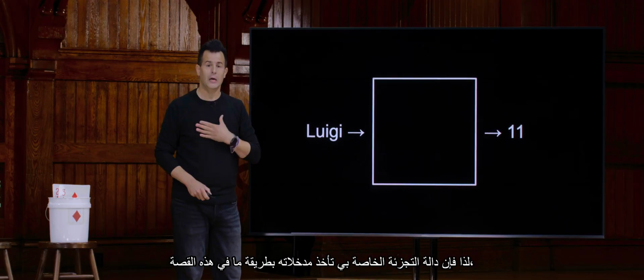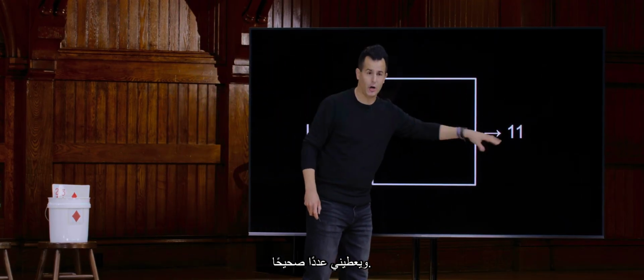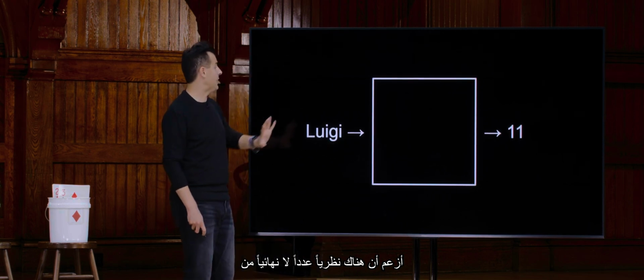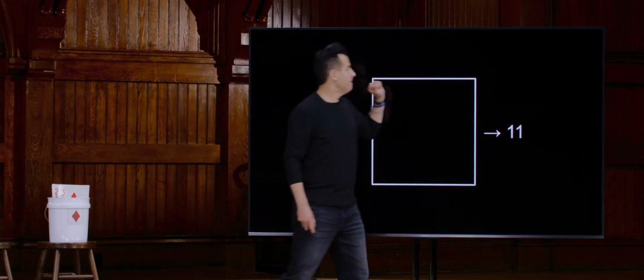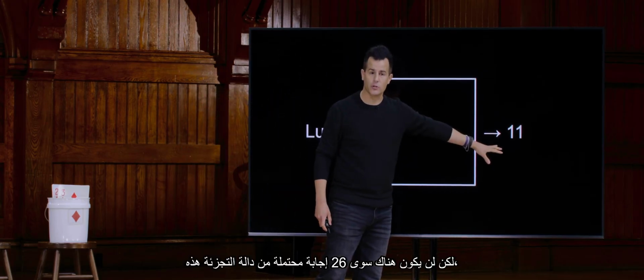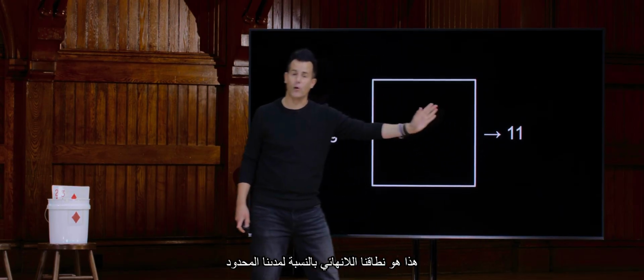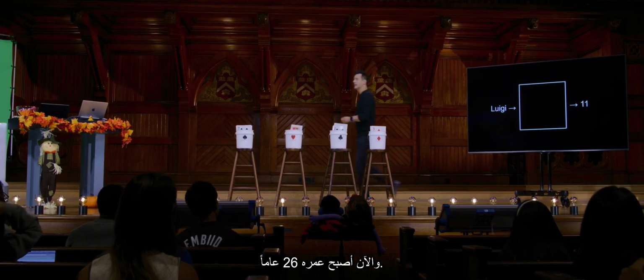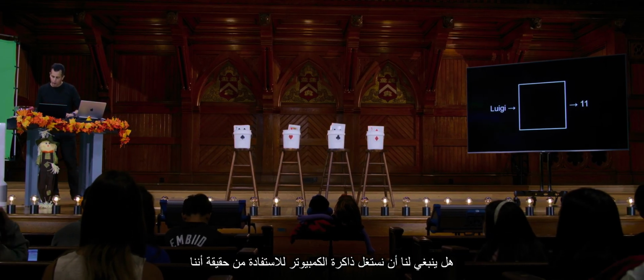So my hash function somehow takes as input in this story a string and gives me an integer. I claim there's theoretically an infinite number of names in the world in the English language, but there's only going to be 26 possible answers from this hash function, 0 through 25. So that's our infinite domain to our finite range. Instead of 4, it's now 26. All right, so what should we do with the computer's memory to leverage the fact that we can very easily bucketize names based on the first letter of someone's name?